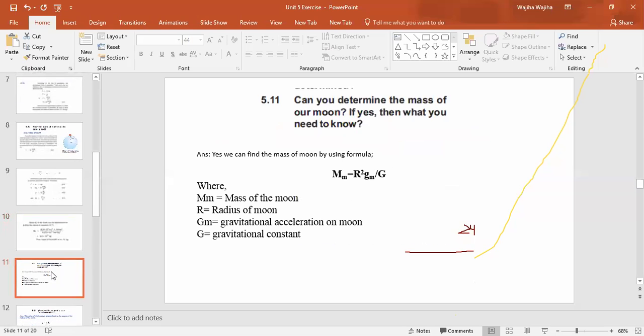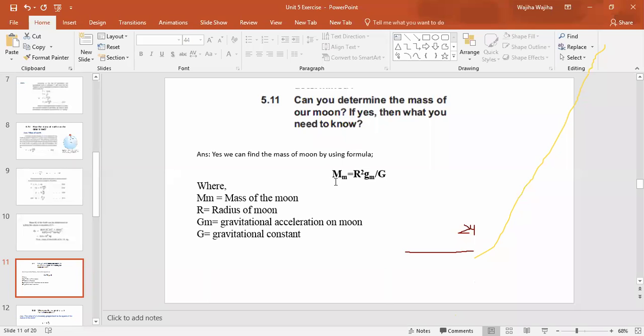So class, the next question is 5.7. Can you determine the mass of our moon? If yes, then what do you need to know? So class, we can find out the mass of moon if we just use the formula of mass of Earth.